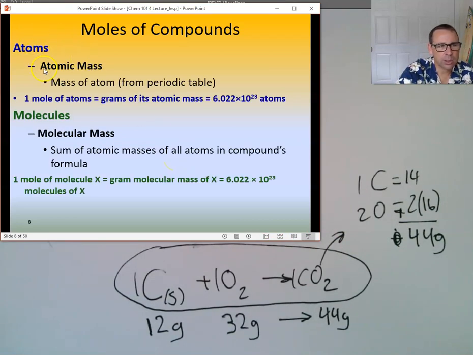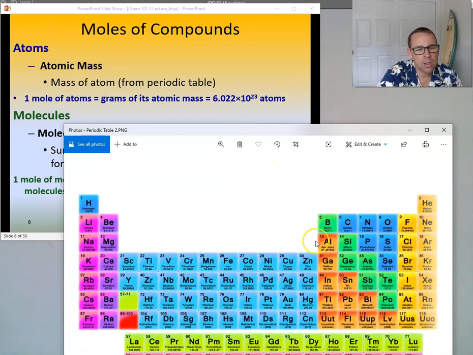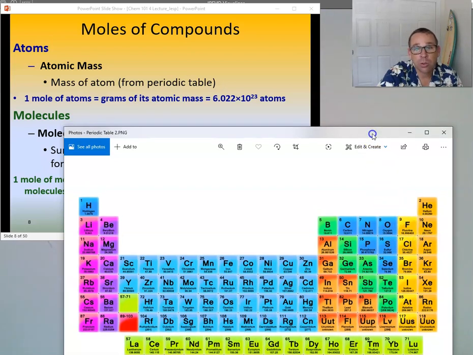So, we have what are called, again, atomic masses. That's the mass of given atoms, just any old atoms, like on the periodic table, right? The atomic mass of aluminum, 26.98. The atomic mass of nitrogen, 14.0. The atomic mass of fluorine, 18.99, right? So those are the masses necessary to have a mole of that kind of atom.